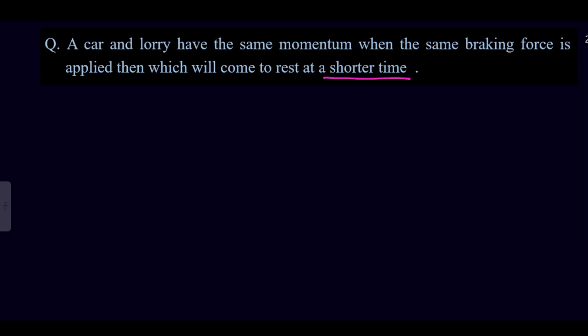Whenever the shorter time case is given, here we use the impulse relations. And what is the impulse here? Impulse formula: impulse is equal to F into T, which is equal to the change in momentum, delta P.